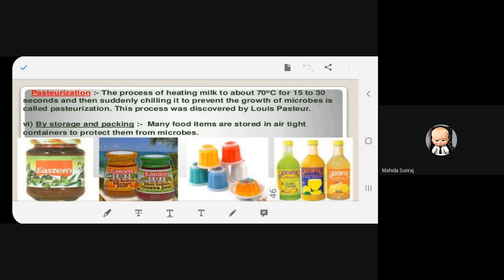This process is known as pasteurization, which was discovered by Louis Pasteur. The other way of not allowing microbes to grow is by storage and packing. Everything has to be packed in airtight containers, so that it is protected from microbes. Is it understandable?